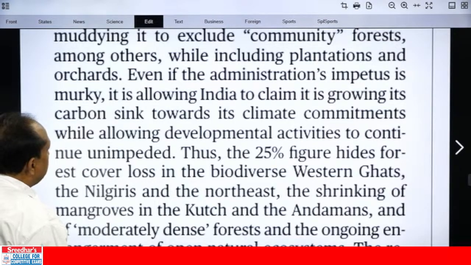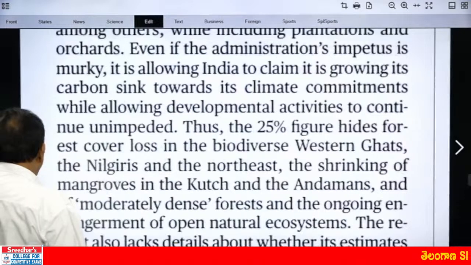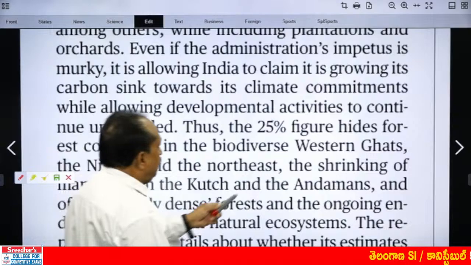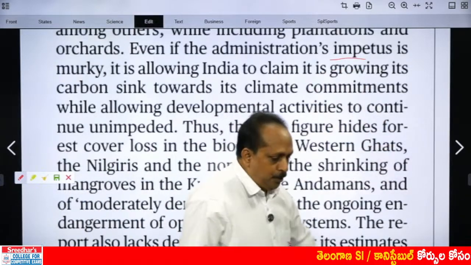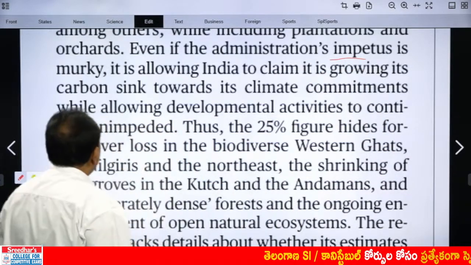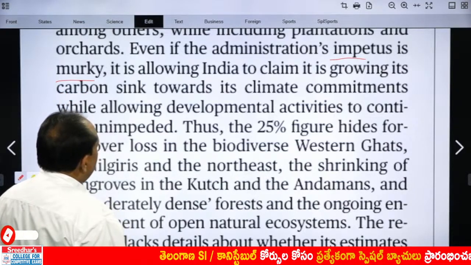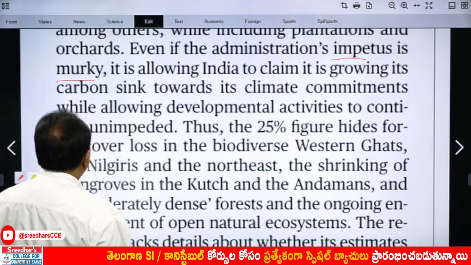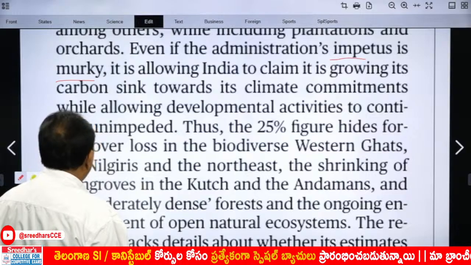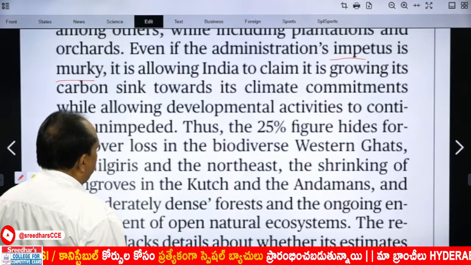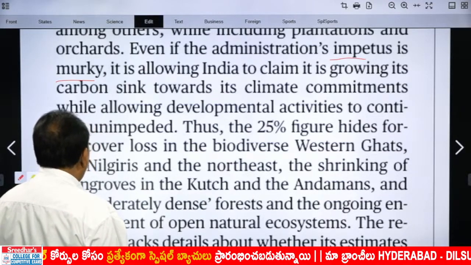Even if the administration's impetus means what? Something like stimulus, a push. Impetus is murky. Murky means not clear. It is allowing India to claim it is growing its carbon sink towards its climate commitments, while allowing developmental activities to continue unimpeded.